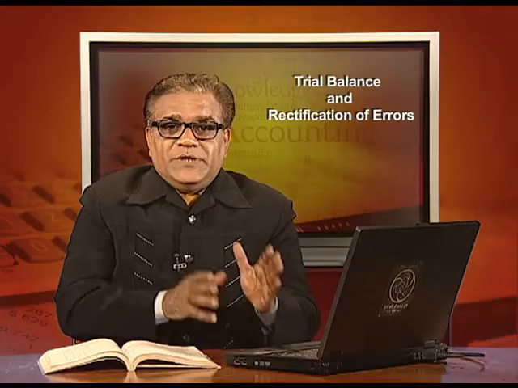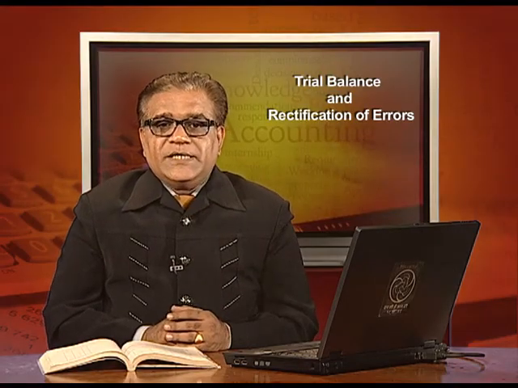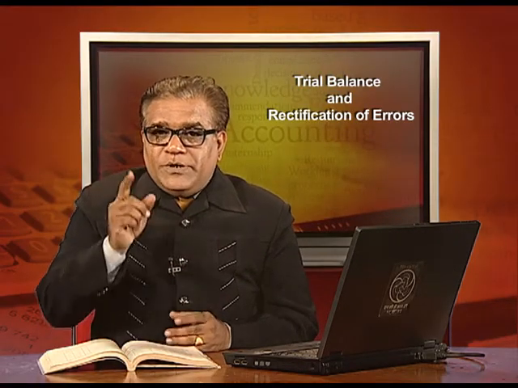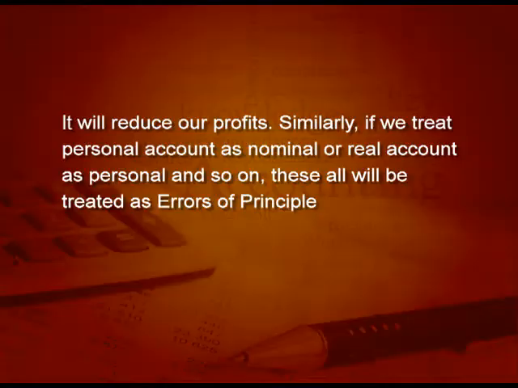It has to be taken as building account, but you have taken it as repair. So building was a capital expense and you have wrongly treated it as revenue expense, so it will reduce our profit also. Similarly, if we treat a personal account as nominal or a real account as personal and so on, these all will be treated as error of principle.